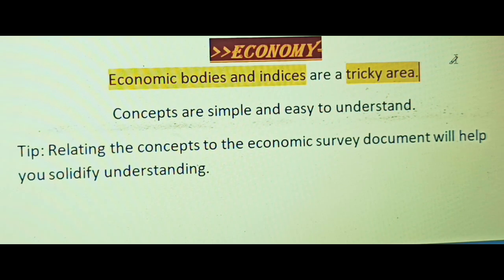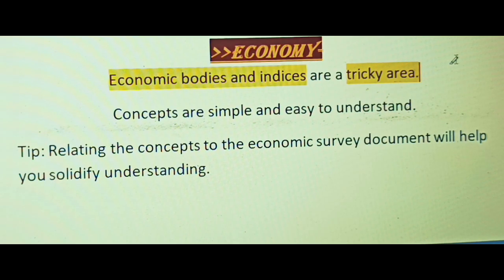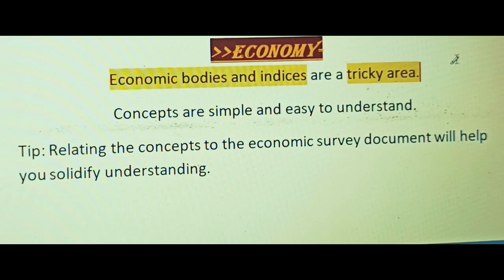Just remember that reports released by economic bodies are most important. You just need to go through that, and the budget also, and the economic survey of 1-2 years. Just go through the summary and all, so that will be very helpful in solving the economy paper.